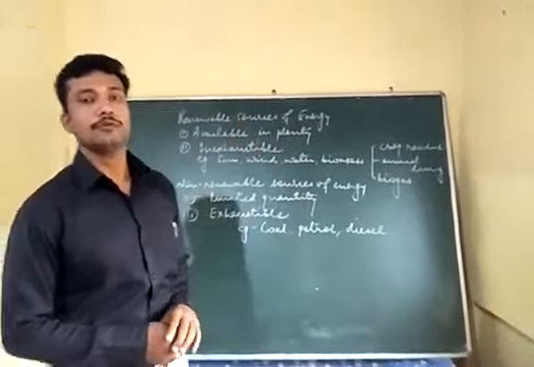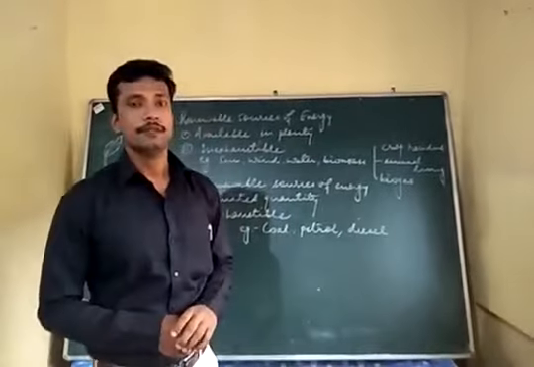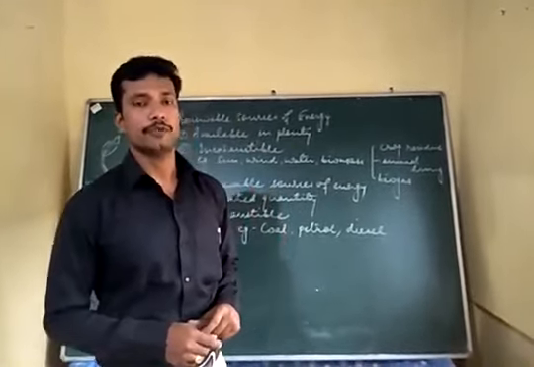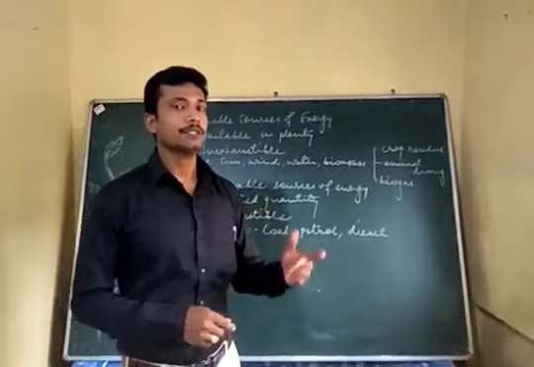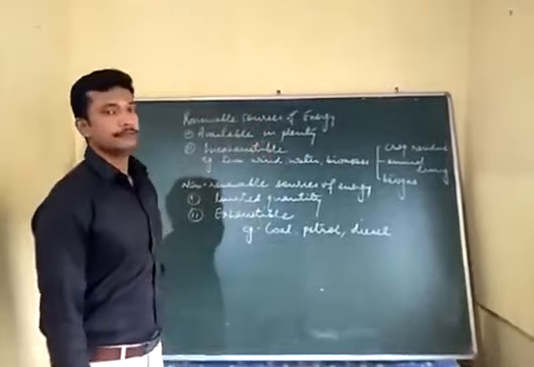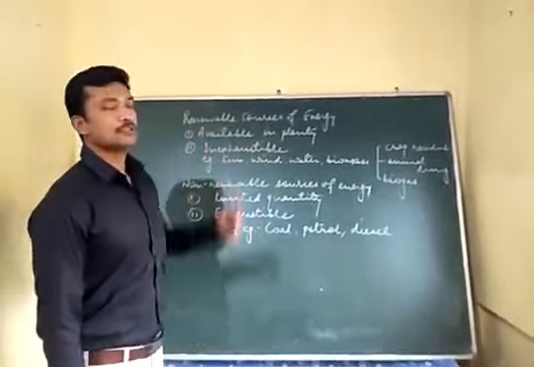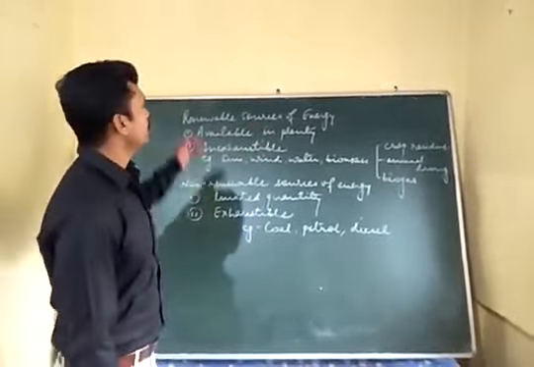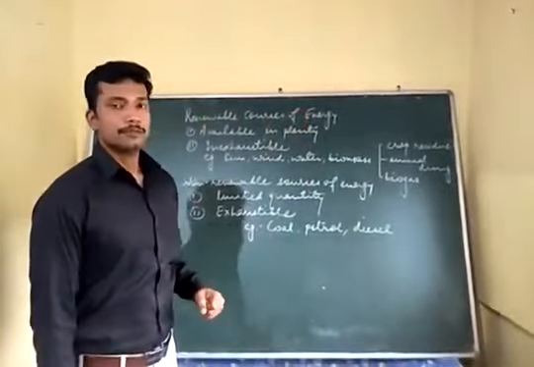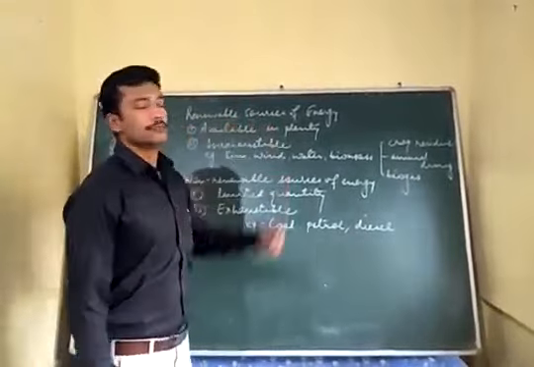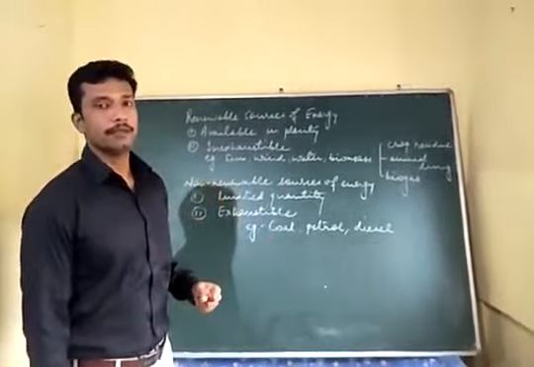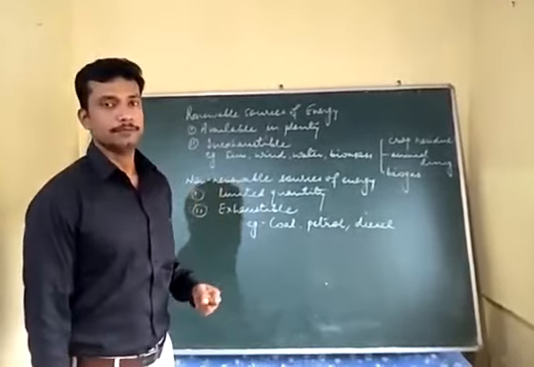So there are two sources of energy. One is the renewable source of energy, the other is non-renewable source of energy. Let us see what are these types of energy. First is renewable source of energy. So these are those sources of energy which are available in plenty on the earth, and it is inexhaustible. Inexhaustible means it can be used again and again and will never come to an end.